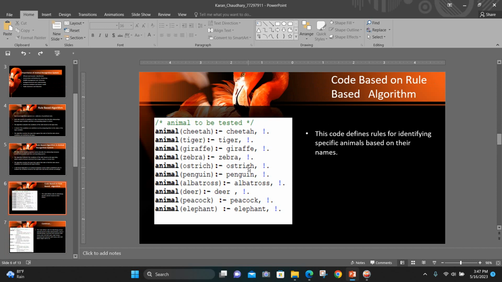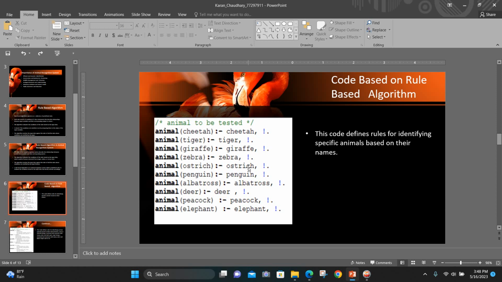Now, moving towards our code-based rule-based algorithm. In our code, we can see a lot of rules. We have listed 10 different animals such as cheetah, tiger, giraffe, zebra, ostrich, penguin, albatross, deer, peacock, elephant, etc. These are the animals, or the dataset of 10 animals, that we are going to recognize in our system on the basis of their features.